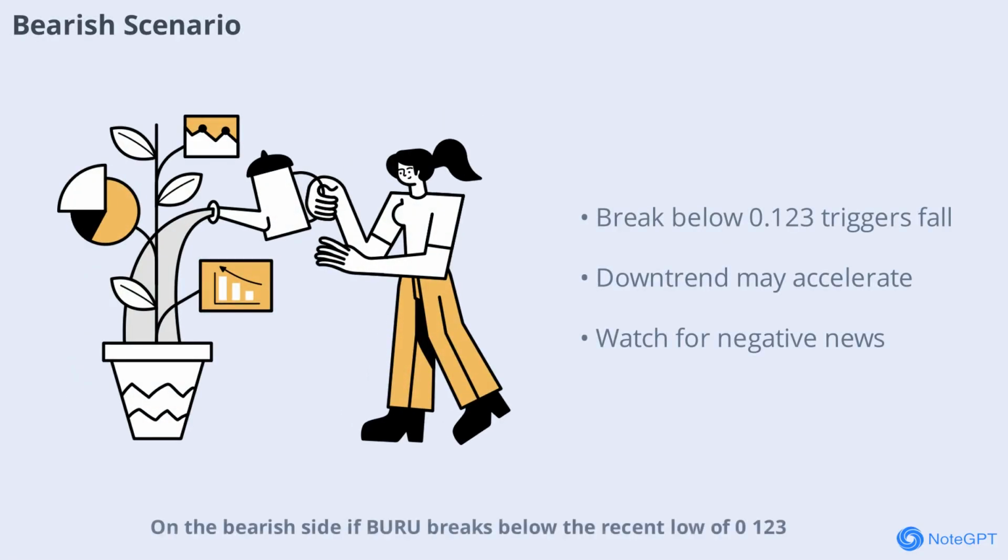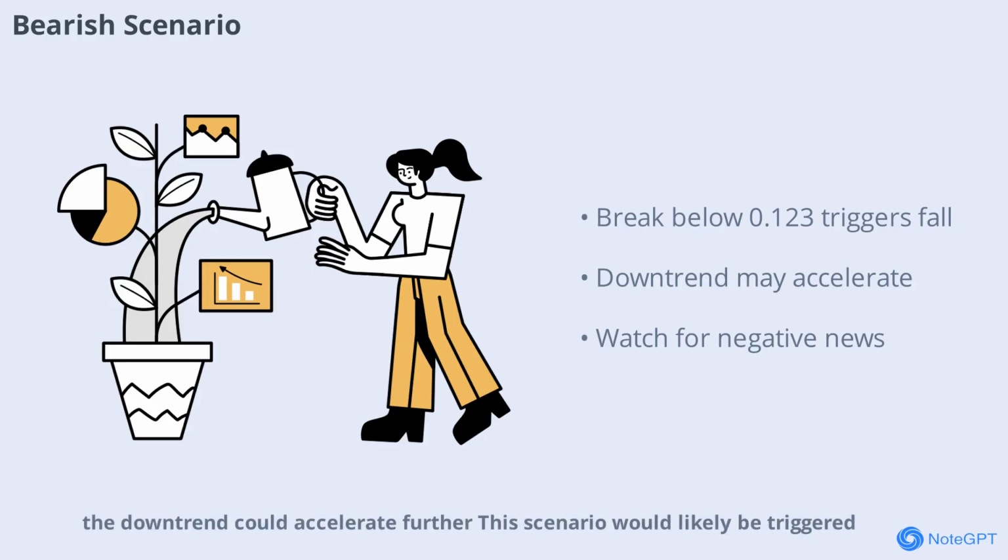On the bearish side, if BURU breaks below the recent low of 0.123, the downtrend could accelerate further. This scenario would likely be triggered by negative market sentiment or company-specific news. Investors should be cautious, as breaking this support could open the door to even lower prices, continuing the established downtrend.